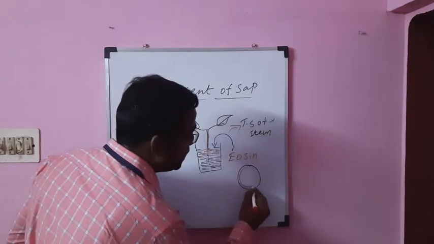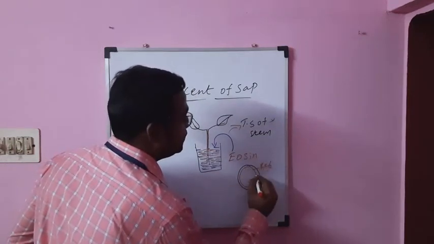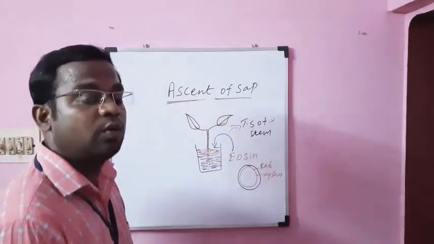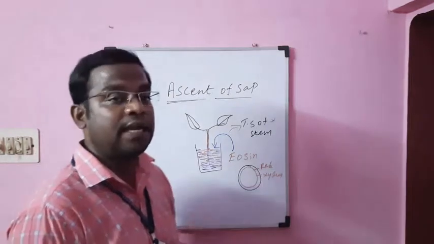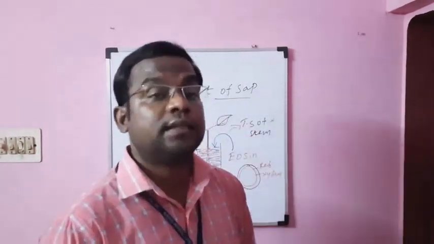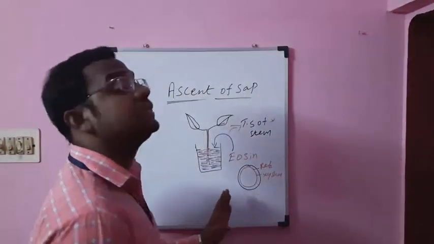The xylem region only turns red in color. Which region turns red in color? The xylem region only, which indicates that the transfer of water takes place through the xylem only.